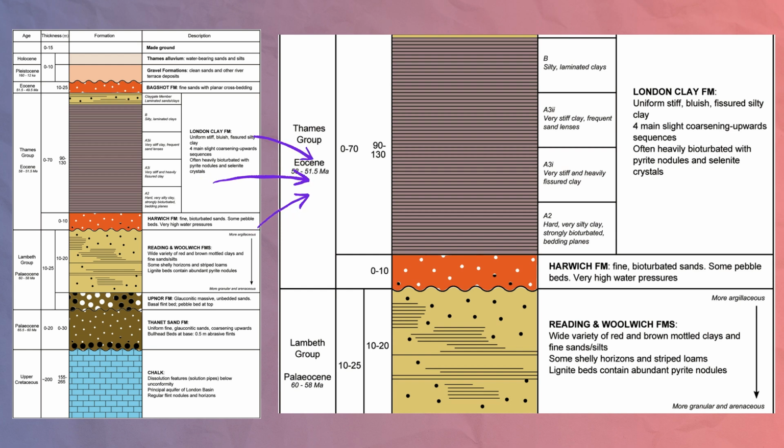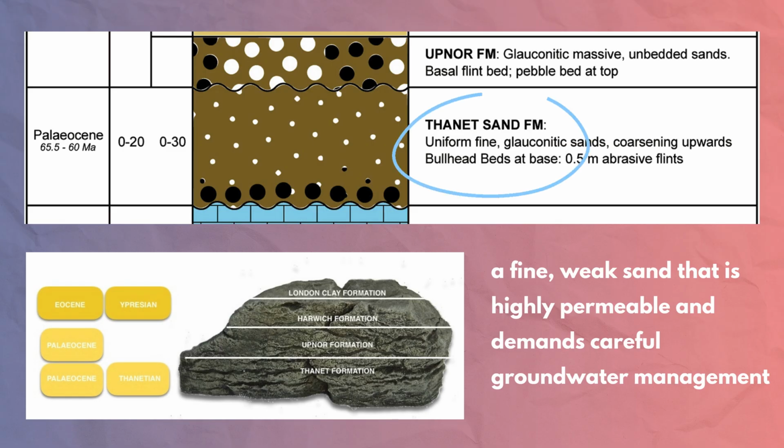This layer presents challenges due to its heterogeneous nature, requiring additional reinforcement during excavation. Further down, we encounter the Thanet Sand Formation, a fine, weak sand that is highly permeable and demands careful groundwater management.